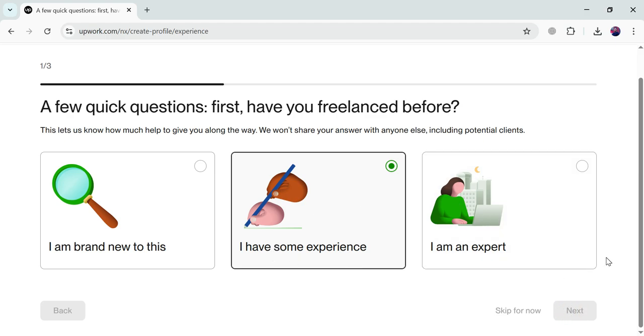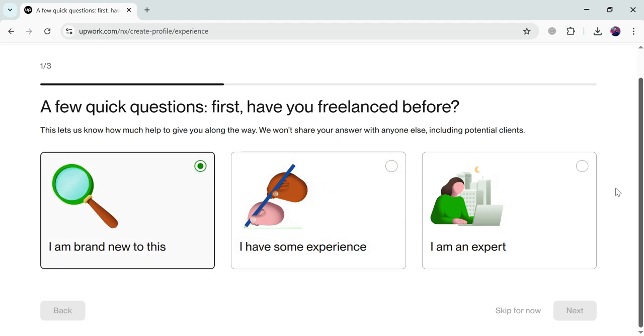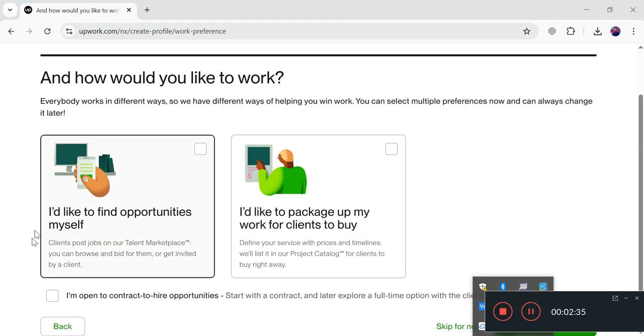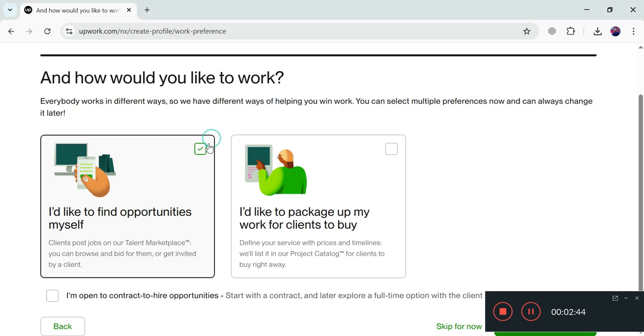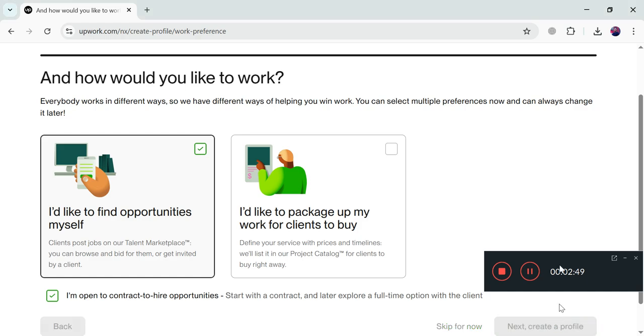After filling all of the details, you have to fill in your profile details, like what your preferences are, what your working hours are, how much you charge, and what kind of work you do. All of these things you have to add. Here you can select either of these two options: I would like to find opportunities myself, or I would like to package up my work for clients to buy. We'll go with I would like to find opportunities myself. This way you can bid on clients' proposals.